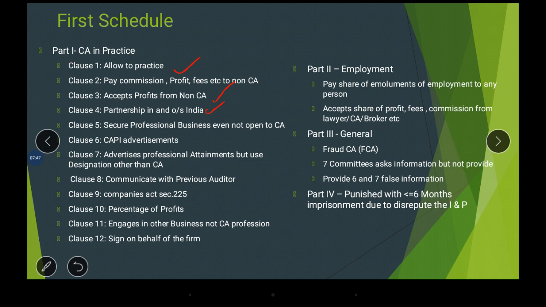Now he worked in another employment. That is also my company. Without my knowledge, what he did actually, he got appointed as an employee there. Now I'm thinking that he does not have that much knowledge. Then how did they recruit him as an employee in that position? Then I realized that he pays a share of emoluments of employment, 20%.